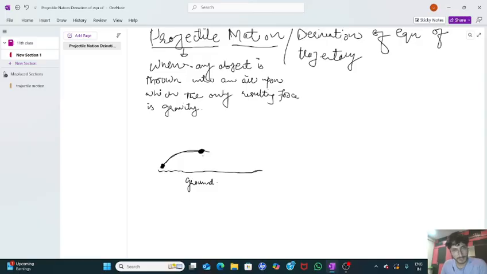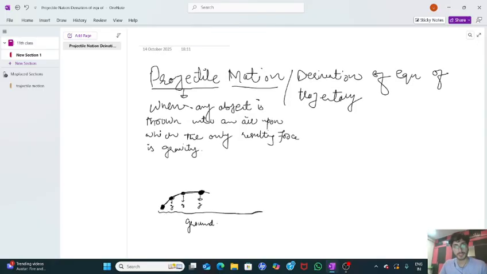Now here, if the stone is here, is there any other force rather than gravity? No, there is no other force rather than gravity, because gravity is pulling it towards the center of earth. Acceleration due to gravity g is always acting towards the center of earth. So gravity is pulling this stone towards the ground. In short, g is acting here also, and g is acting downward. This is what projectile is: when an object is thrown into an air upon which the only resulting force is gravity.